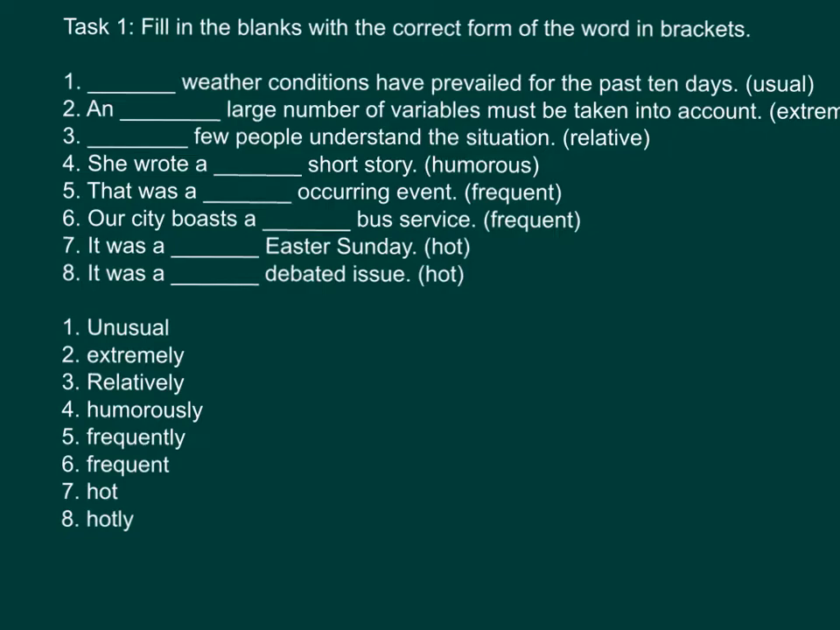Task 1. Fill in the blanks with the correct form of the words in brackets. Number 1. Blank weather conditions have prevailed for the past 10 days. Unusual. Number 2. Blank large number of variables must be taken into account. Extreme. Number 3. Blank few people understand the situation. Relative. Number 4. She wrote a blank short story. Humorous. Number 5. That was a blank occurring event. Frequent.